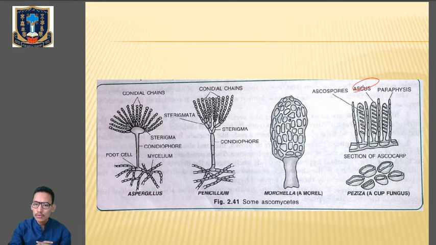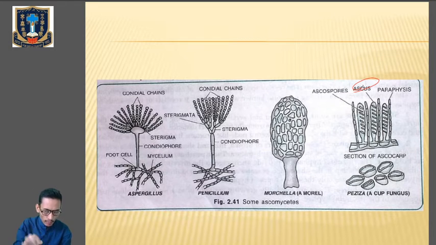During sexual fusion of 2 haploid hyphae of mating type, in the young ascus, the 2 haploid nuclei within the young ascus will fuse with one another, and whenever the 2 haploid nuclei fuse, they will form a diploid nucleus. So all these things are occurring within the ascus, remember.